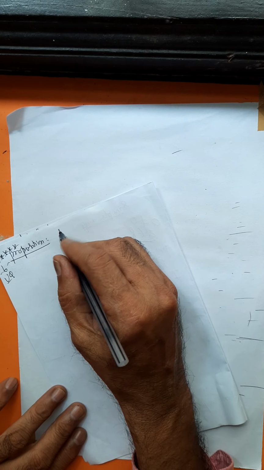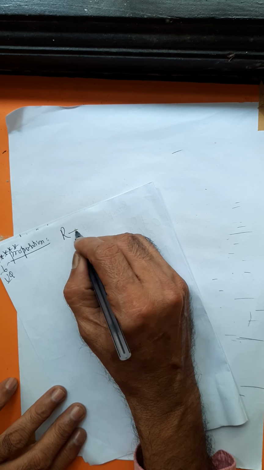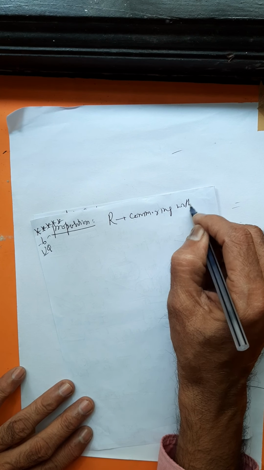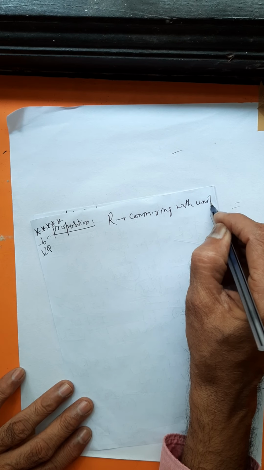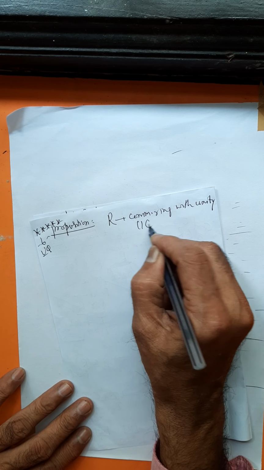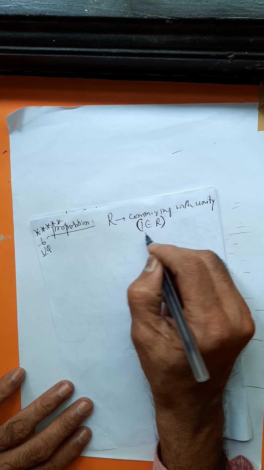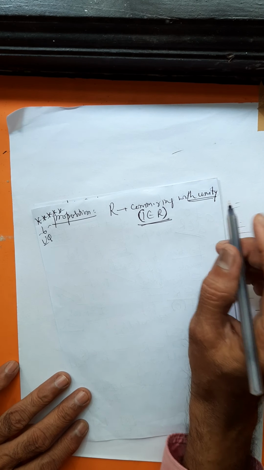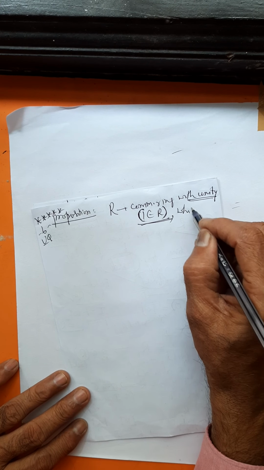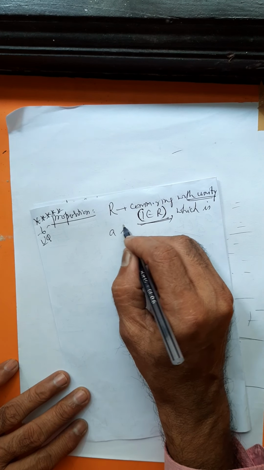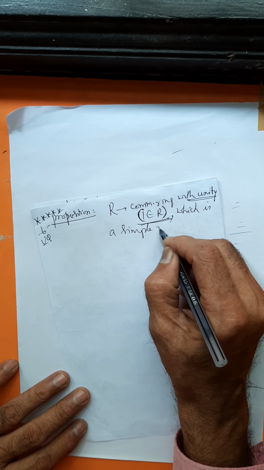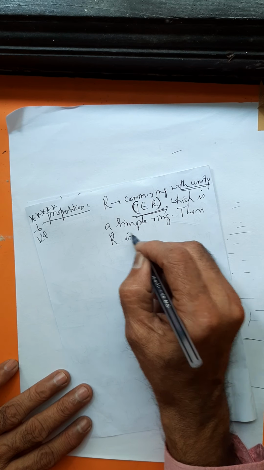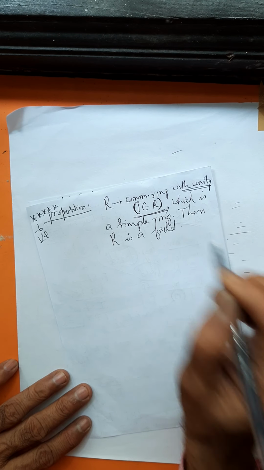The statement says, if R is a commutative ring with unity, unity meaning presence of identity element, that is, 1 belongs to R, and which is a simple ring, then R is a field, and you have to prove it.